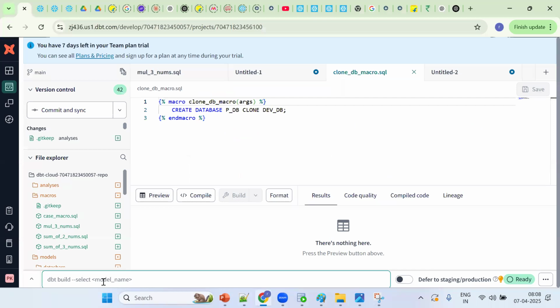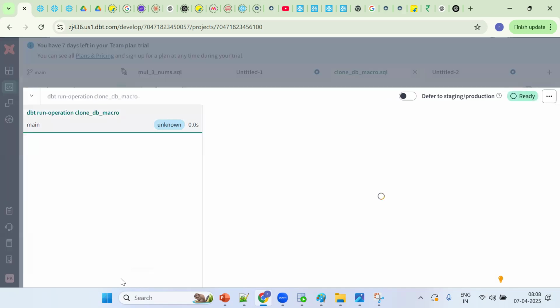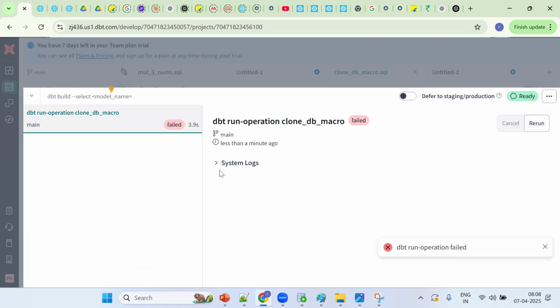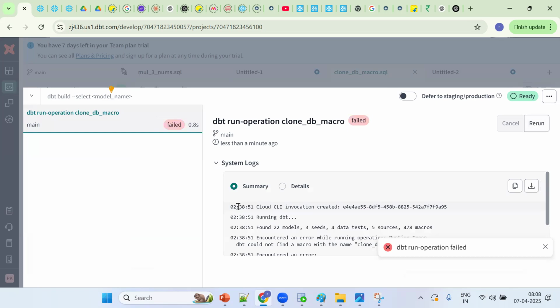Tell me how to call. dbt run-operation. So when you want to call any DML macro or one that contains DDLs, you use run-operation. Hyphen operation, then what I should pass is the macro name. Now see, it shows success. This is an important lesson. So dbt run-operation.